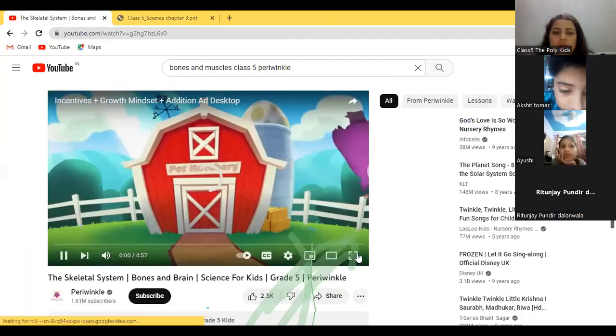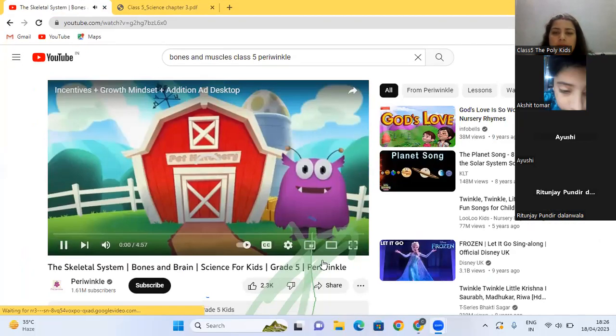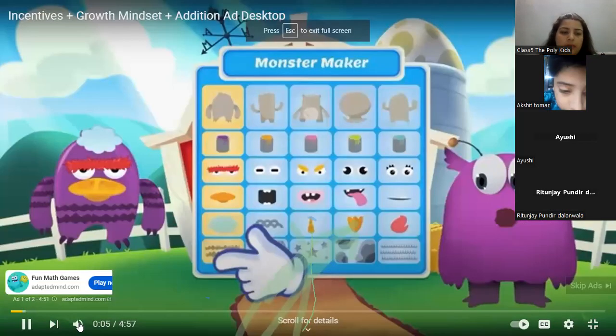Who's ready to hatch some cool pets? Click here to make your very own monster.